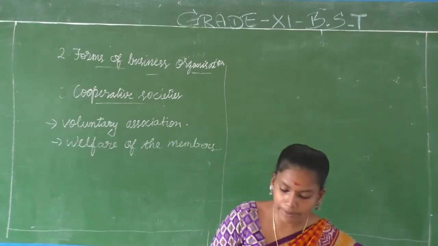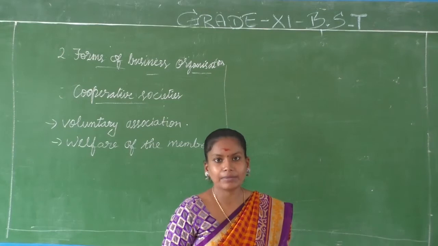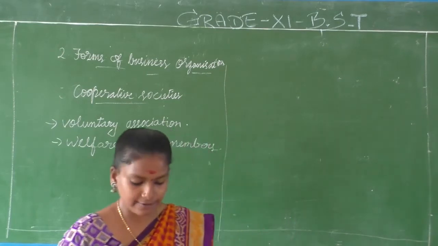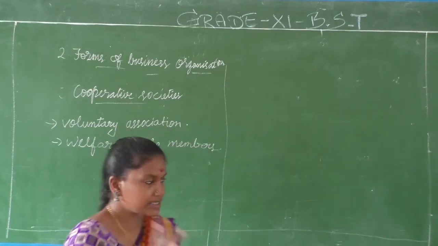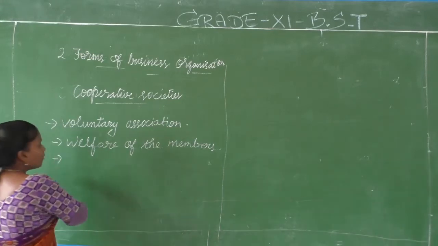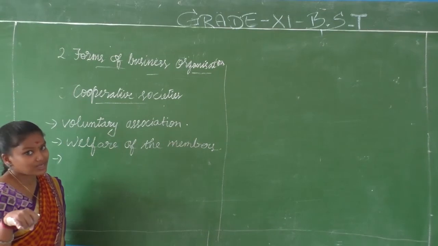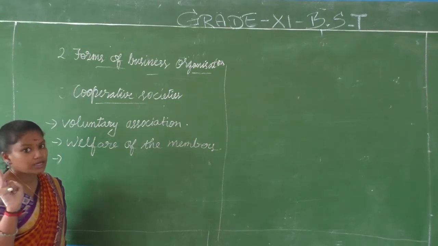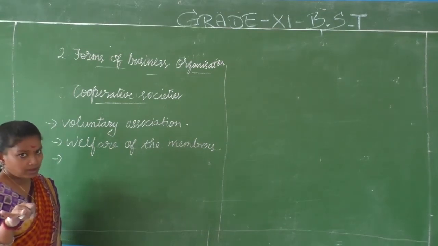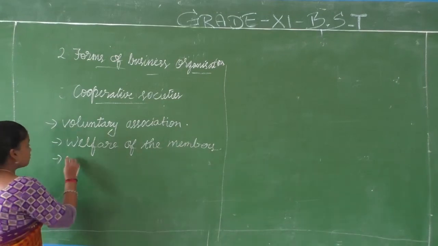How is a cooperative society defined based on the Indian Cooperative Societies Act 1912? That is the governing act, children. I hope you remember all the acts that we have discussed, like the Hindu Succession Act and the Indian Partnership Act. Those acts you have to remember very well.